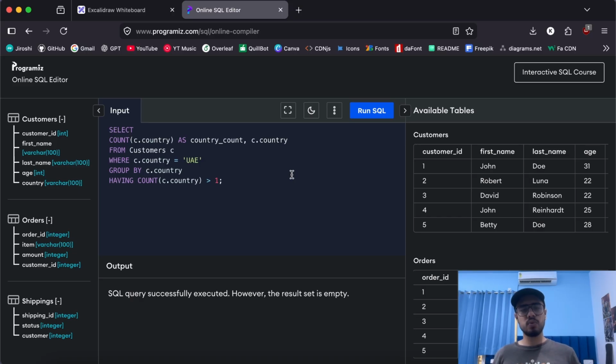So that is how and why we need HAVING in our SQL queries. And HAVING is something we usually use with GROUP BY to support filtering over aggregate functions. That's all you need to understand.